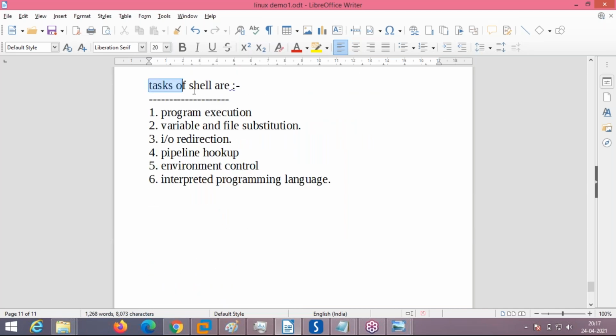What are the main tasks of the shell? They are these things: program execution. If you want to execute any command, any program, the first thing that helps in program execution is the shell.